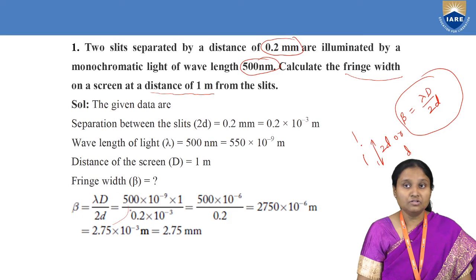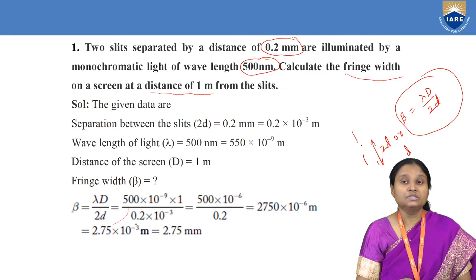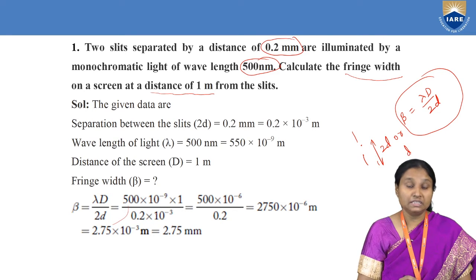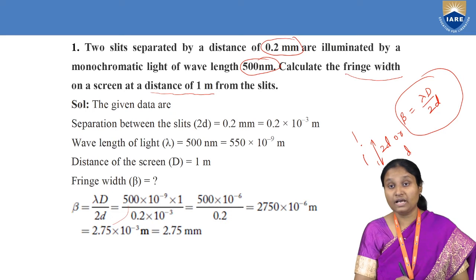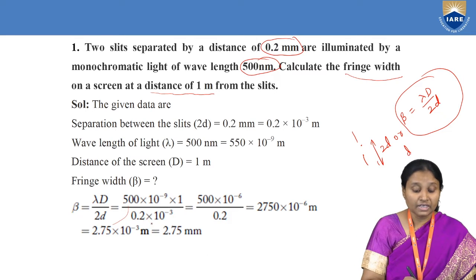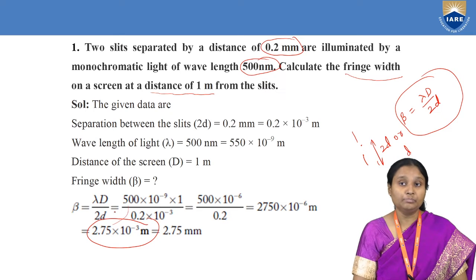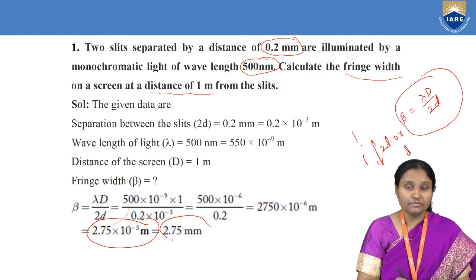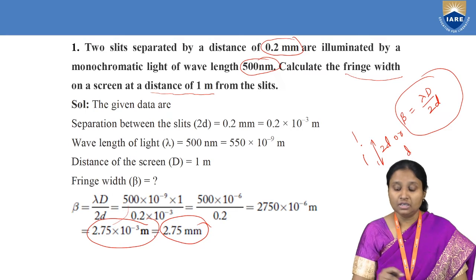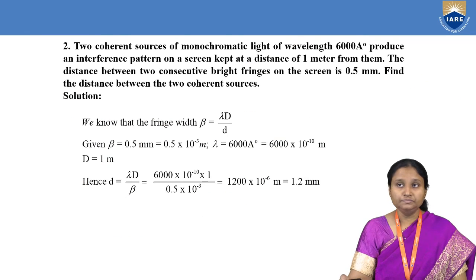So here in place of wavelength it is 500 into 10 power of minus 9 into 1 divided by 0.2 into 10 power of minus 3, and when we calculate the value of fringe width, we are getting it as 2.75 into 10 power of minus 3 meters, which is 2.75 millimeters. Then going to the next numerical.